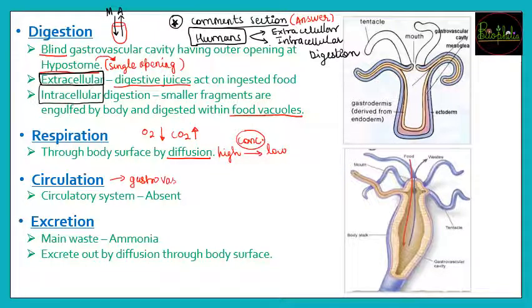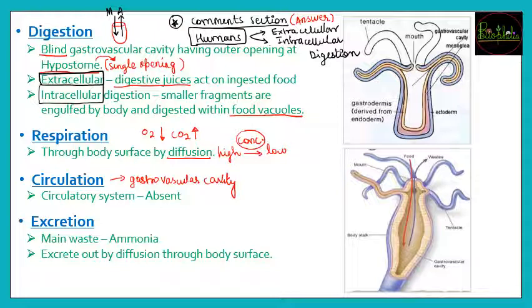So the gastrovascular cavity — the movement inside the cavity can help the circulation of those organisms. If you remember, in poriferans also there was no circulatory system, but still circulation could occur because of the water vascular system. So just like here, because of the gastrovascular cavity, it can be possible for a bit of circulation, but there will not be any such specific circulatory system present.